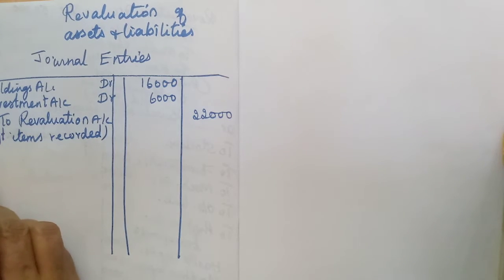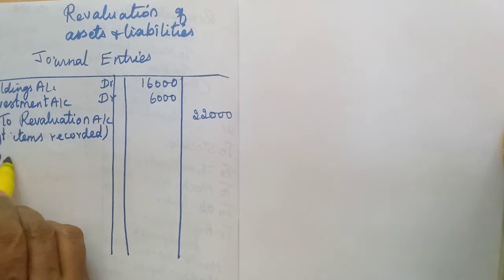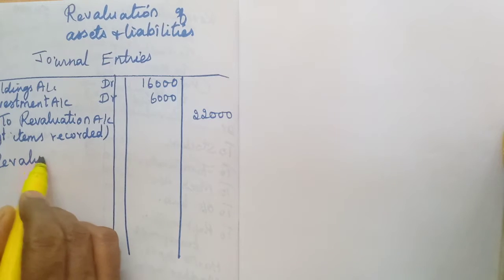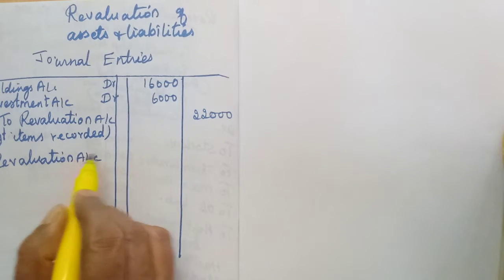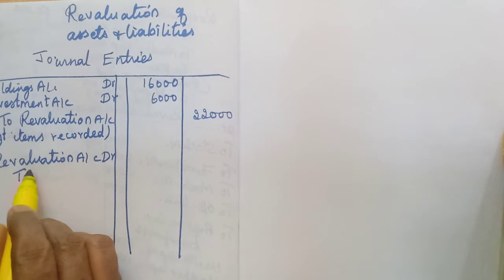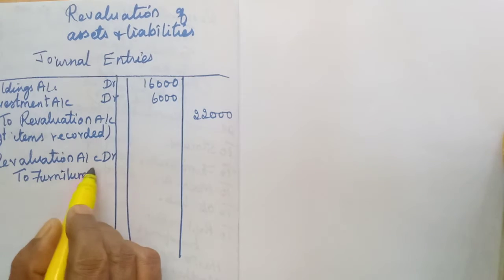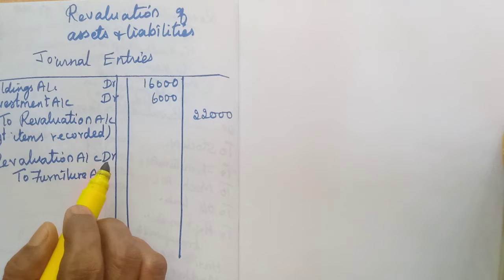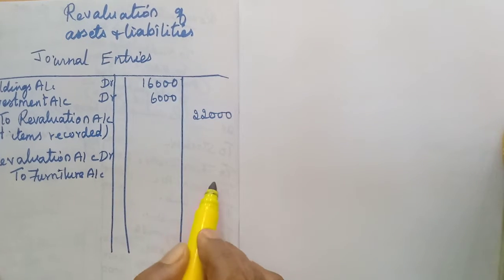For that one, we need to debit the revaluation account. Revaluation account debtor to furniture account. How much value is reducing? Only 1,000. 1,000 only we need to write.